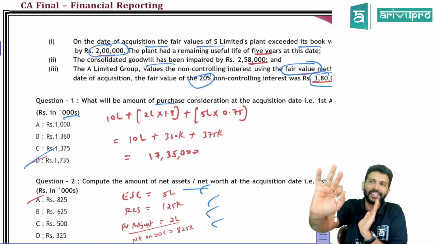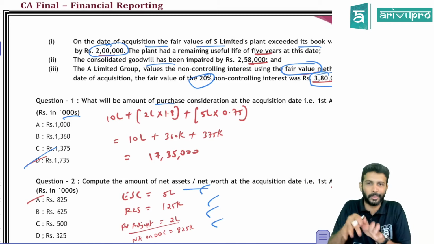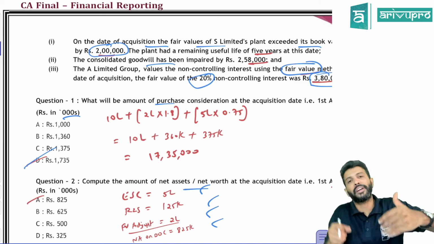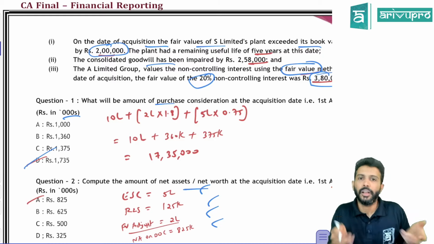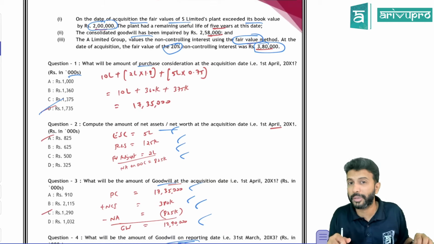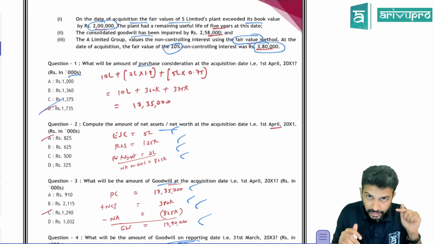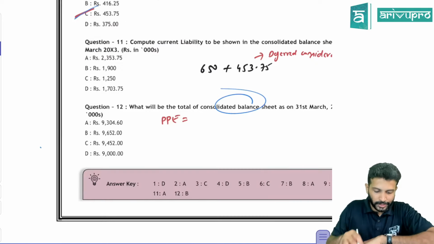So as long as they ask in that format, we'll do it comfortably. But the moment it is an MCQ, we have to let go of all that format because we will not have time to do everything. If you solve it in that proper format, which we used to do in our class, at least 30 minutes it will take. If this question comes for only 10 marks or 12 marks, spending 35 to 40 minutes on that question is not worth the time. So you need to be a little careful and a little smarter when it comes to all that. All right, so that is with respect to this question.